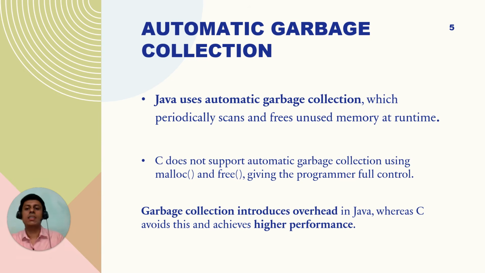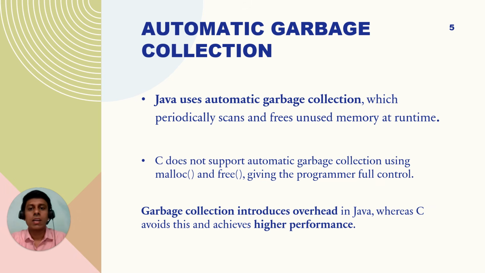Then the third functionality provided by Java is automatic garbage collection. We don't need to take care to release the memory in Java. But in C, if we are using a pointer, or using malloc or calloc to allocate some memory, then we need to use the free keyword to free up that memory after we have used it. If we are not doing that, then memory leaks can occur. But this is not the case in Java. In Java, automatic garbage collection is there.